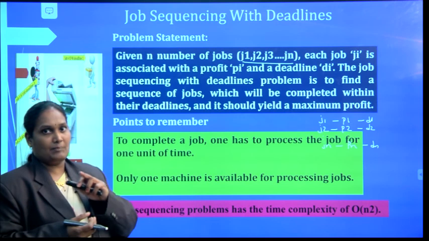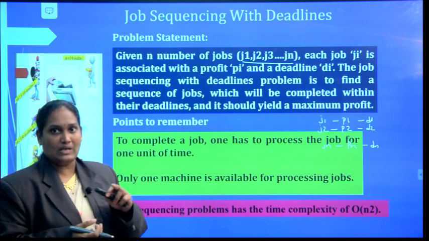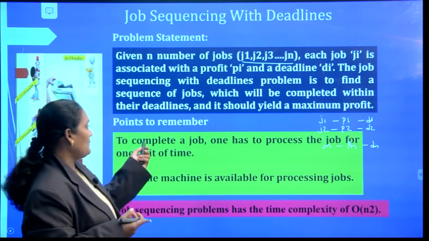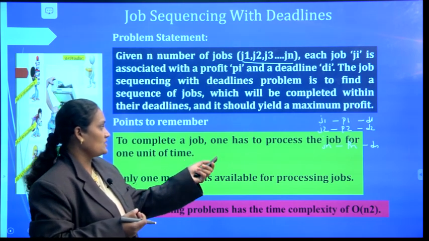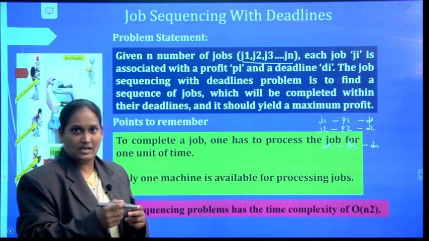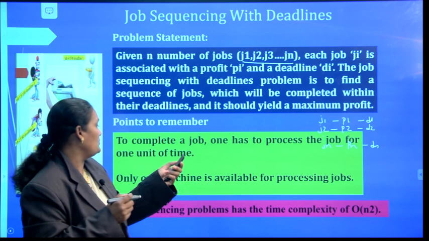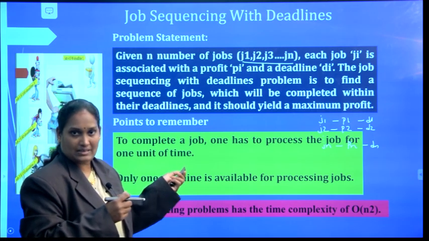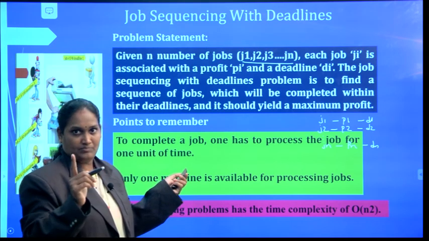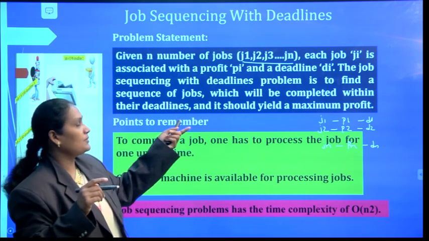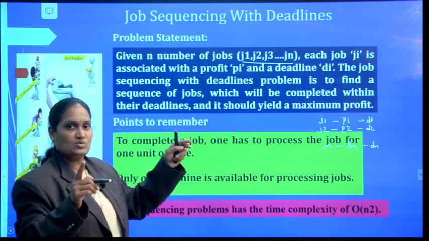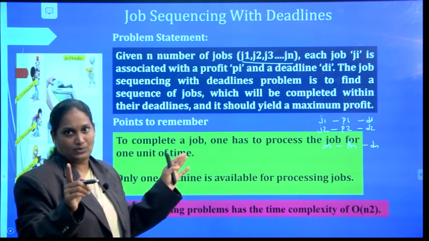The points we have to remember while solving this problem are, first, to complete a job, one has to process the job for 1 unit of time. J1 can be processed for 1 unit of time, J2 for 1 unit of time, and so on, Jn for 1 unit of time.